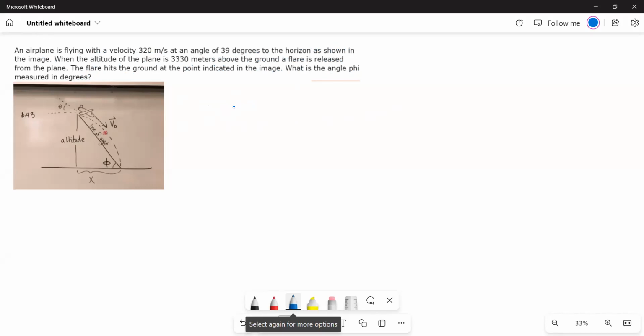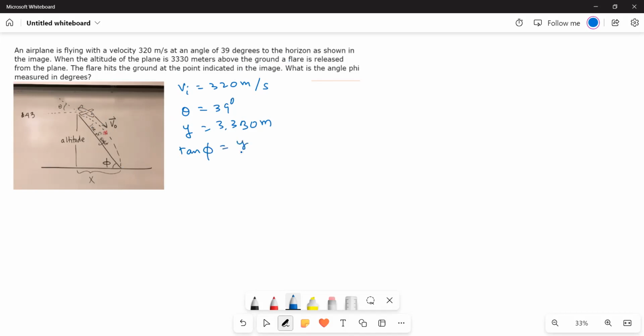Okay, what we have to find out. Here the aeroplane is flying with an initial velocity of 320 meters per second at an angle of 39 degrees. Then when the plane is at an altitude of 3,330 meters above the ground, a flare is released from the aeroplane, and then the flare hits the ground. We have to find out at what angle phi the flare hits the ground. So to find that, tan phi is equal to y by x.